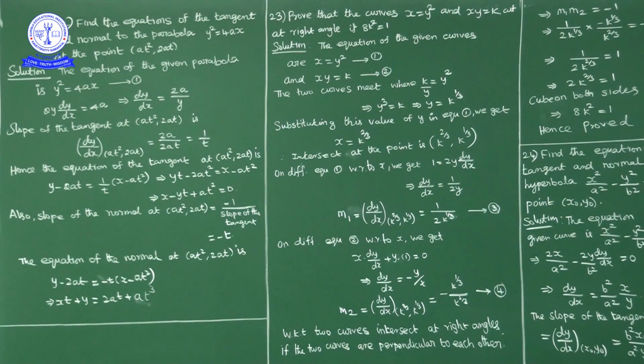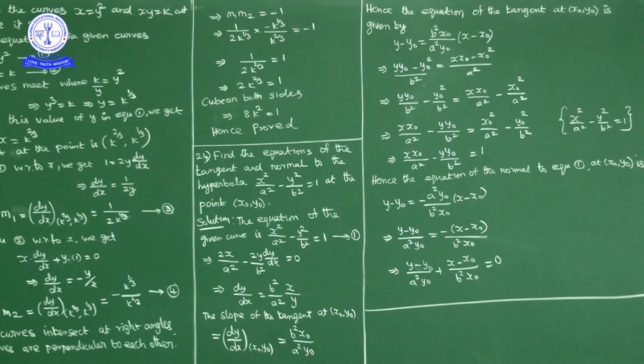Okay, next question. Question number 24. Find the equations of tangents and normal to the hyperbola x^2/a^2 minus y^2/b^2 is equal to 1 at the point (x naught, y naught). To find the equation of tangent, what we need is a point on the curve and the slope of the tangent at that point. So the point is (x naught, y naught). Now we have to find the slope of the tangent to the curve at (x naught, y naught).